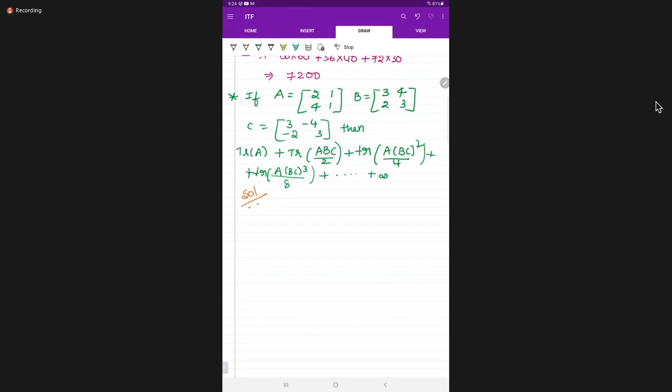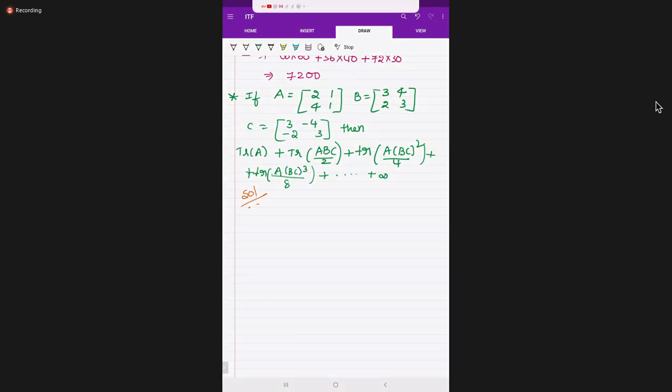Students, what is meant by trace? Sum of diagonal elements, right? Students, respond. You don't know trace? Tell me. Yes, ma'am. Addition of diagonals. Sum of diagonals. Okay.